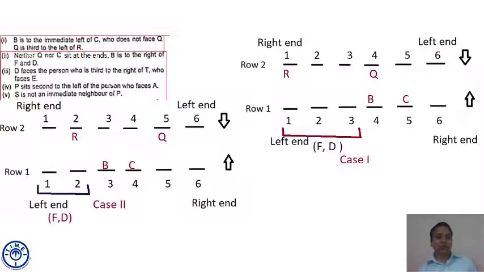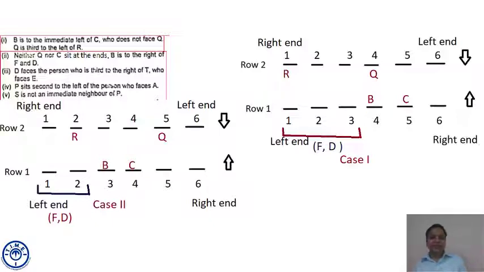In case 2, to the left of B there are only 2 positions left and those must be occupied by F and D, so we cannot shift it further. Because F and D both have to be left of B, as the second point says B is to the right of both F and D. So up till now we have used both points 1 and 2 together. That's for sure. I hope this is clear.